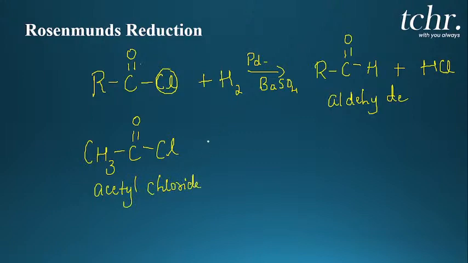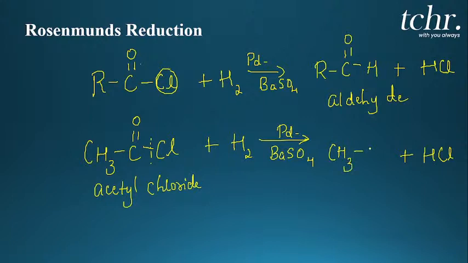As soon as you hear this term Rosenmund's reduction, you should know that I have to add hydrogen in the presence of palladium metal on barium sulfate, which acts as a catalyst. Now the bond between C and Cl will break, then chlorine will come out with one hydrogen as HCl. What you do is replace the chlorine atom with one hydrogen atom.